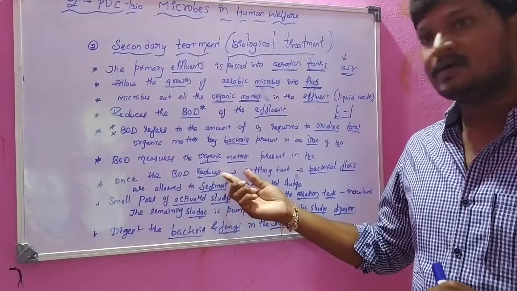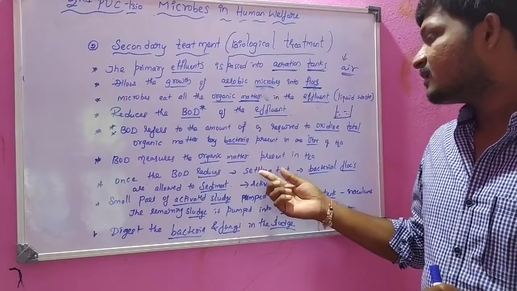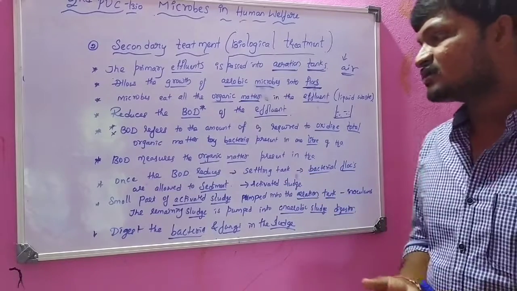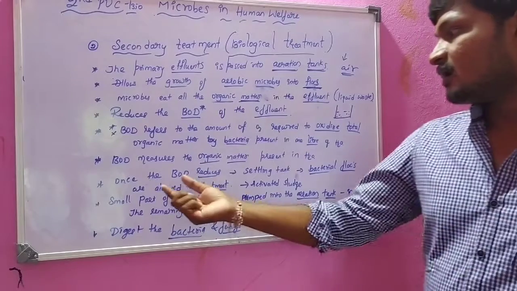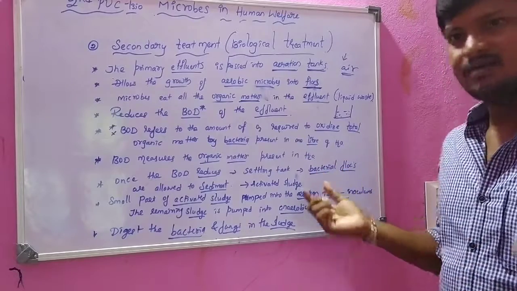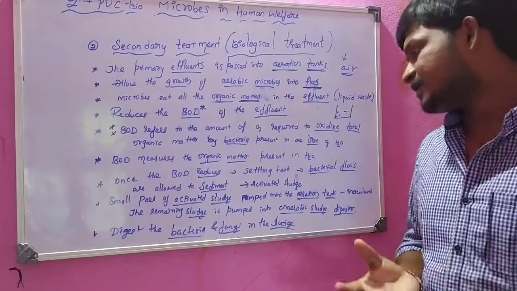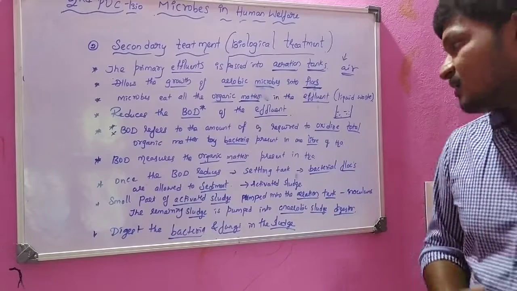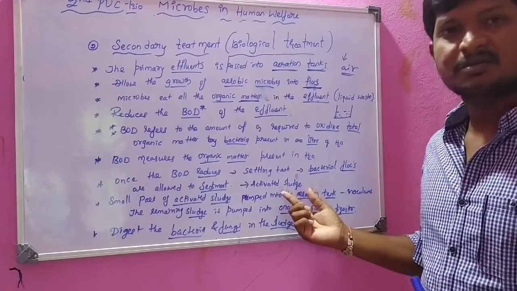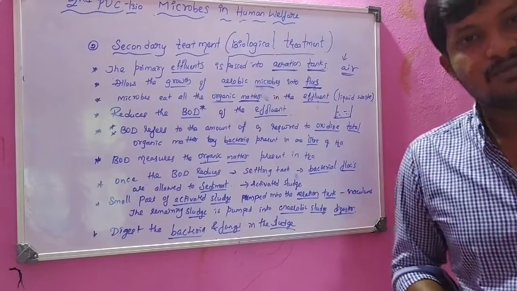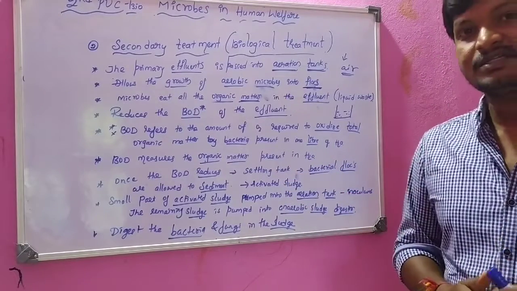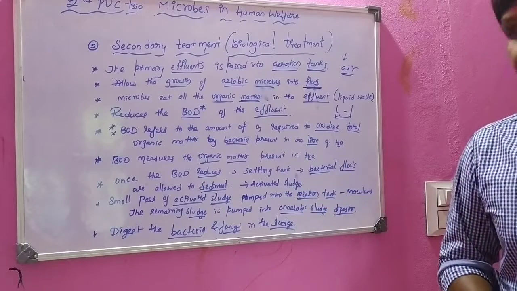Once the BOD reduces, automatically they will settle down. What is going to settle down? Bacterial flocks will settle down and are allowed to sediment. Whatever microbes settle down is called activated sludge. Sludge is formed during the aeration procedure. This activated sludge means that bacteria have the capability to digest that organic matter.